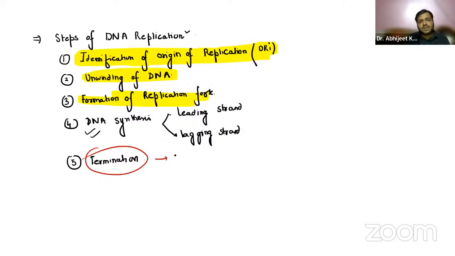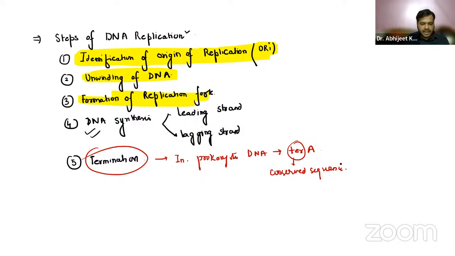Now in prokaryotic DNA, guys, you just have to mention there is a site called TER. The TER site is a conserved sequence, the termination utilization sequence.